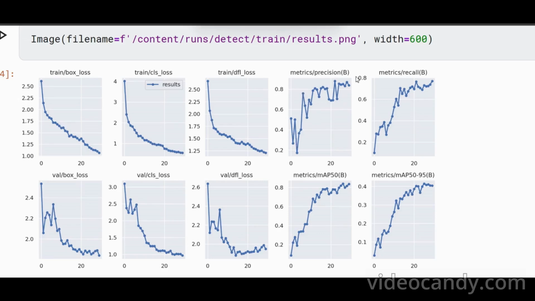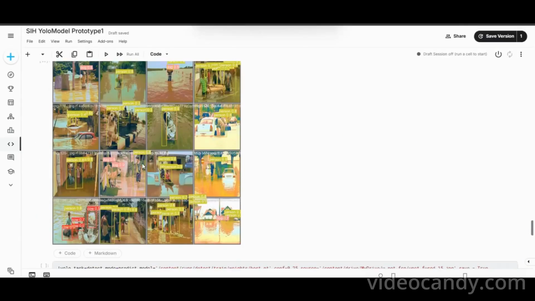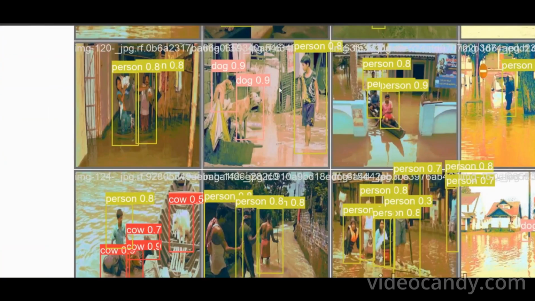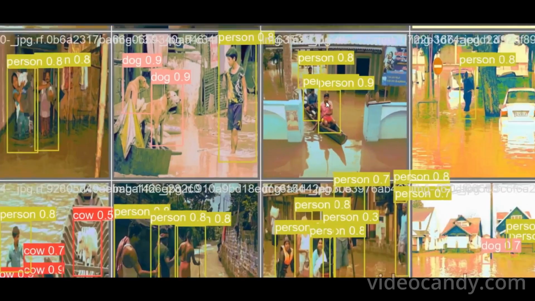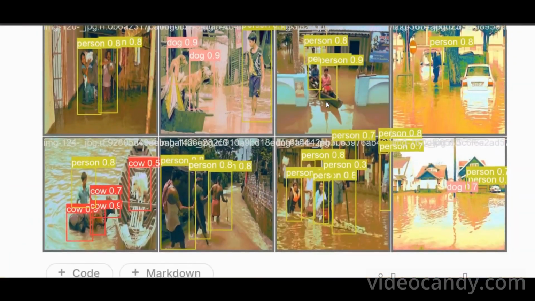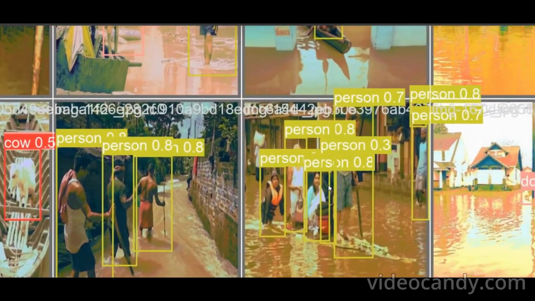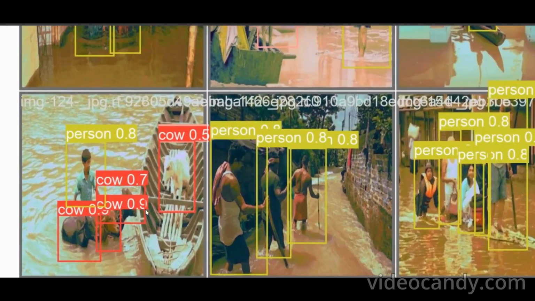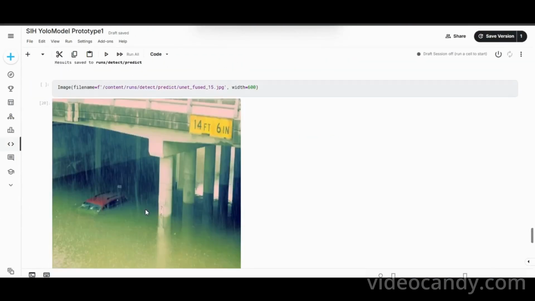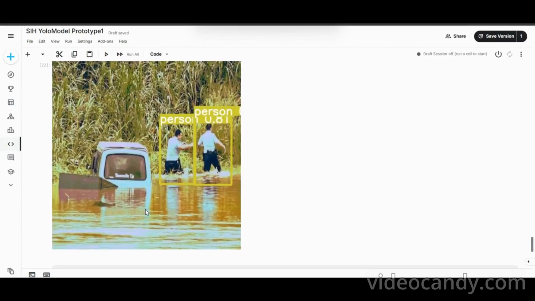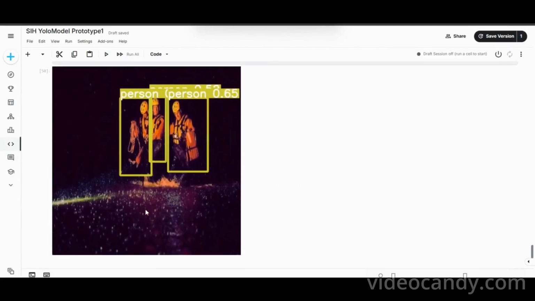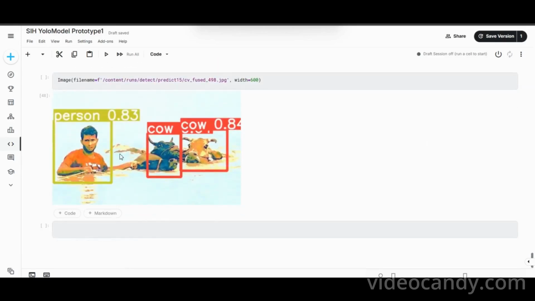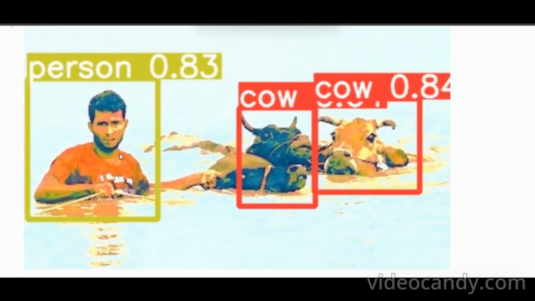Train box loss, metrics, etc. This is a metrics precision B. As we can see, this shows how our model is working. You can see the persons and dogs, the people detected in the flood using image fusion. This is a YOLO model, a deep learning model. So we integrated an AI model specially.